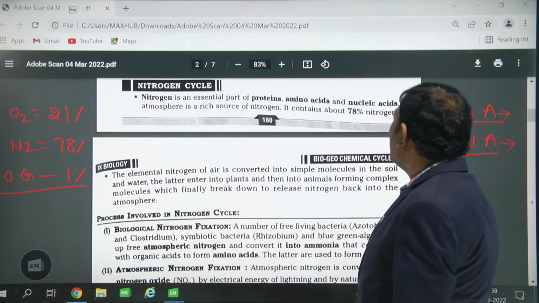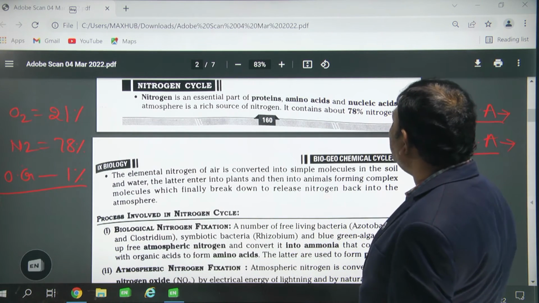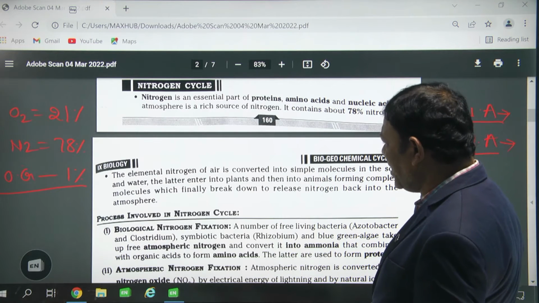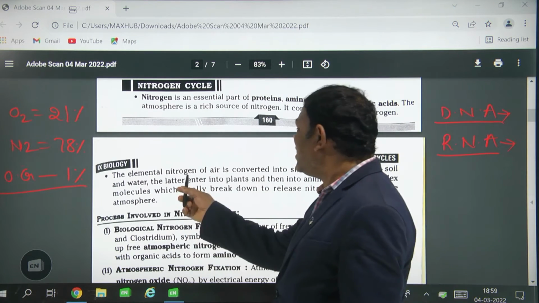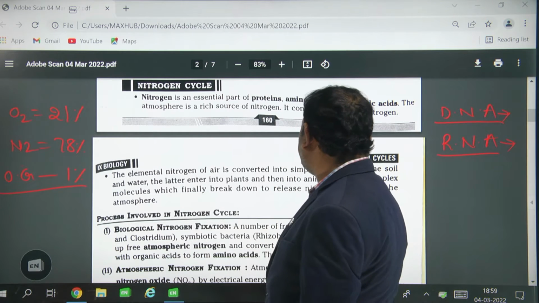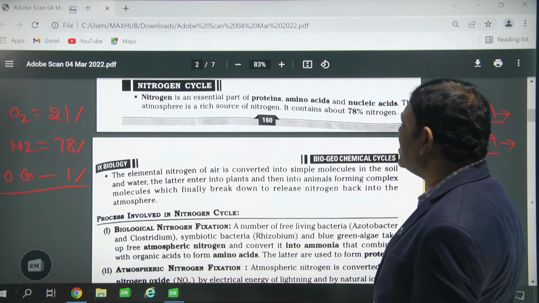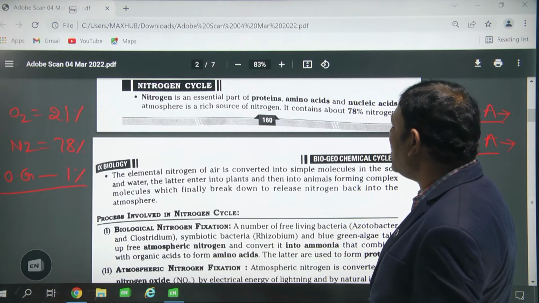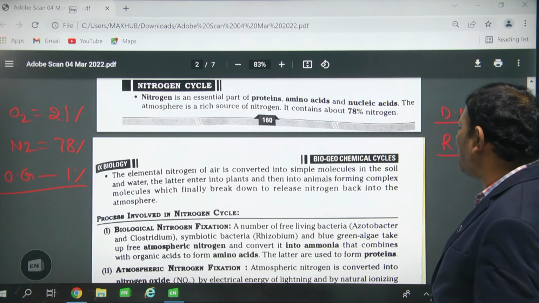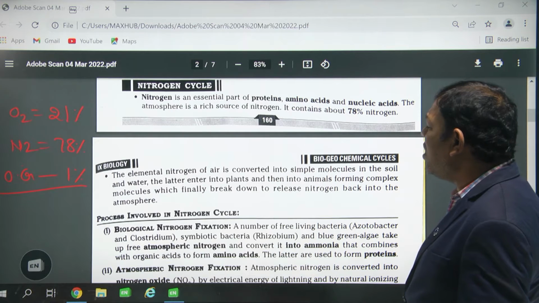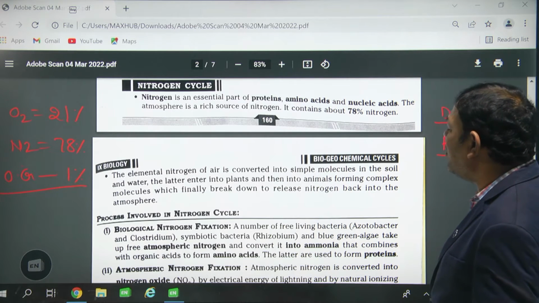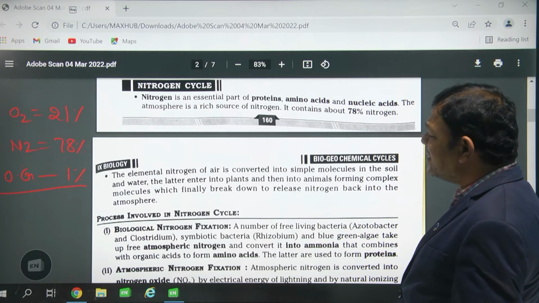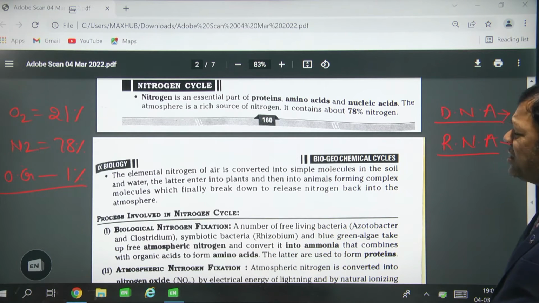So nitrogen makes up about 78% of the atmosphere. The nitrogen of air is converted into simple molecules in the soil and water. The latter enter into the plants, then enter into the animals, forming complex molecules which finally break down to release nitrogen back into the atmosphere. This is called the nitrogen cycle.